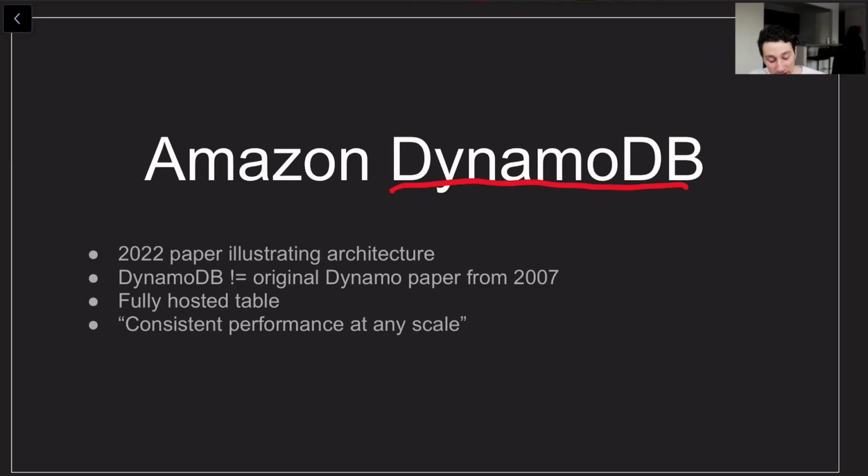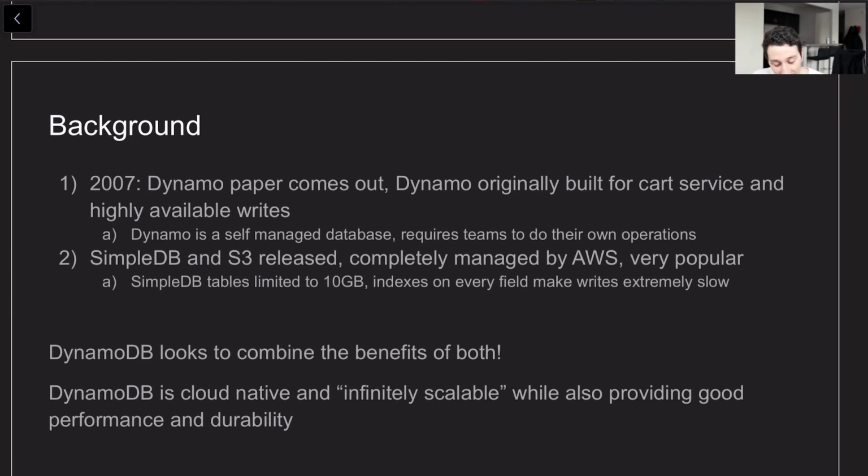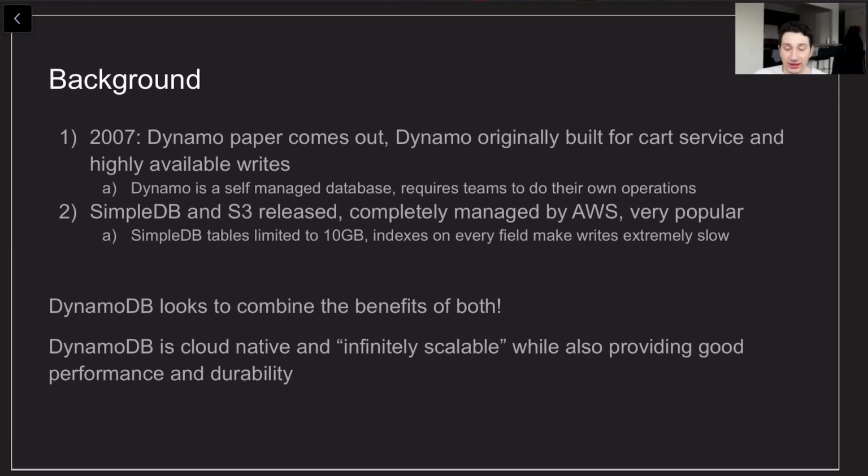Basically, DynamoDB is a paper out of Amazon in 2022. It is not equal to Dynamo, and we're going to go into the history momentarily. The idea here is that in 2007, Dynamo came out. We covered that on this channel, and the main idea there is that we're getting a ton of availability through leaderless replication, right? We built that for the cart service, and a lot of people end up using it for a variety of different applications.